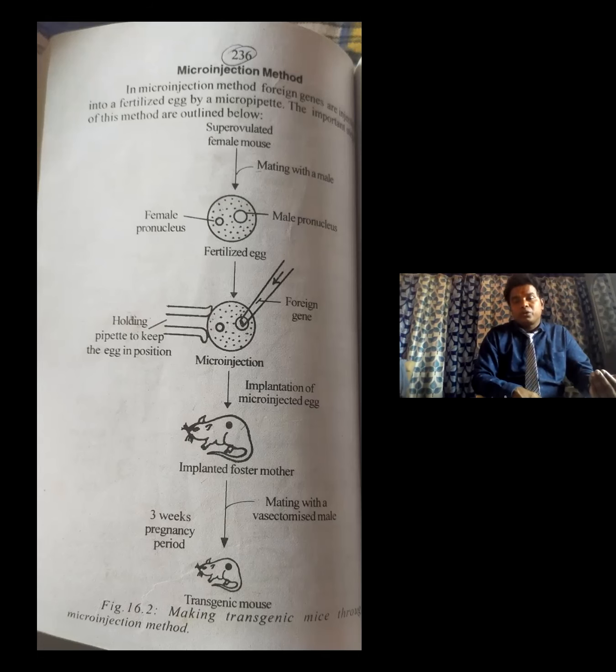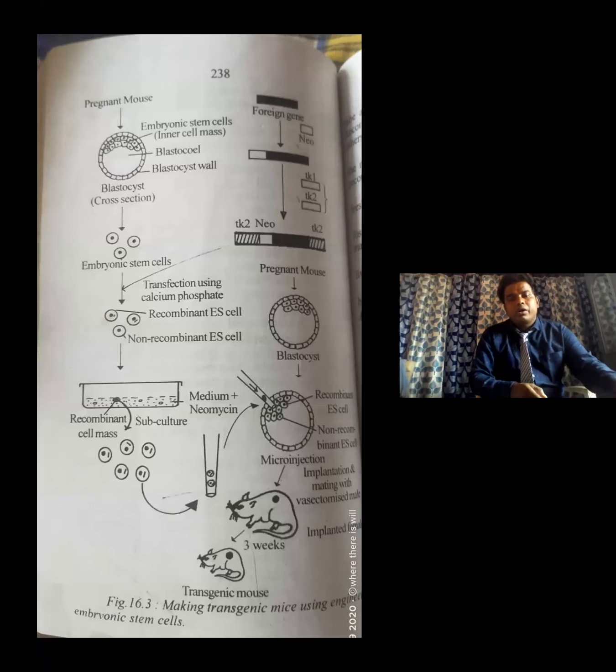It will be asked as a 20-mark question. And there is one more method we use: producing transgenic mice by genetic engineering using the embryonic stem cell method, the ES method, ES being embryonic stem cells.